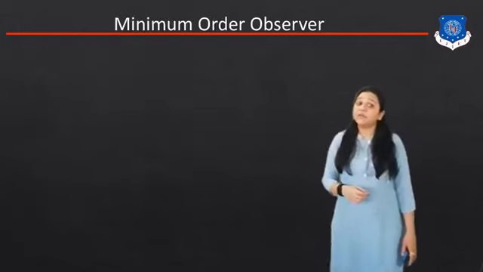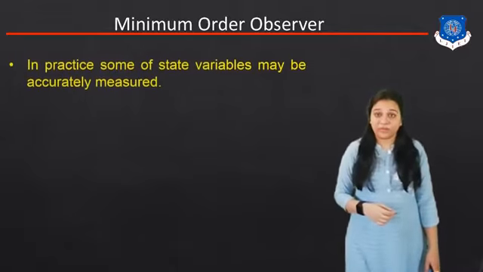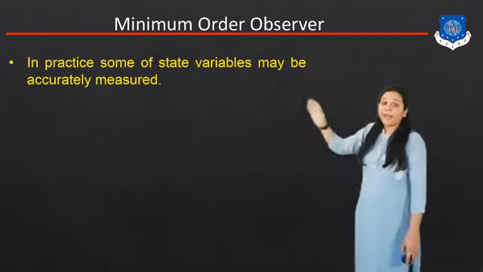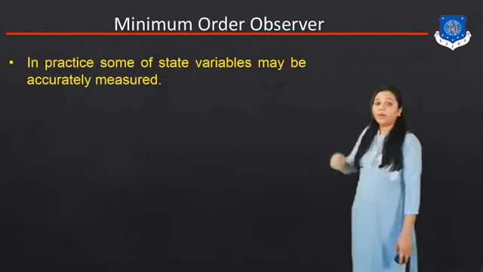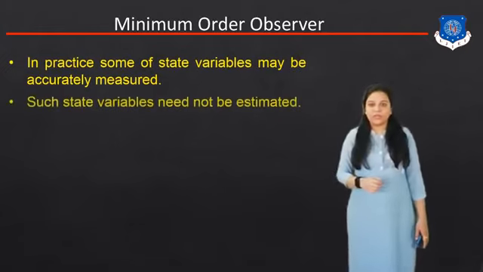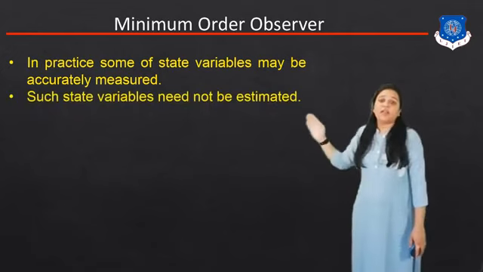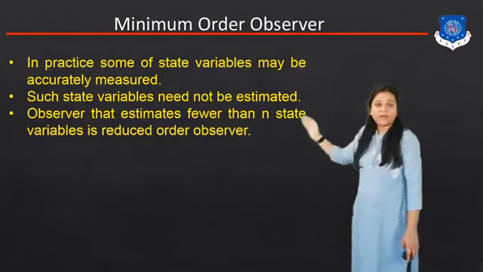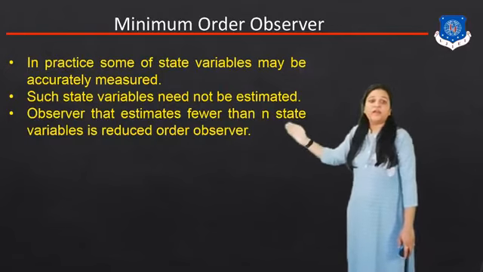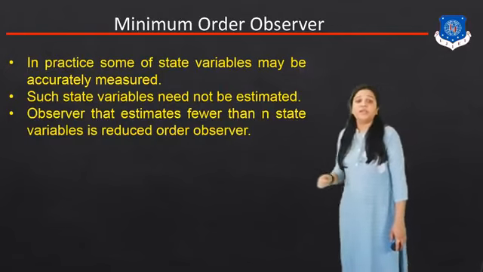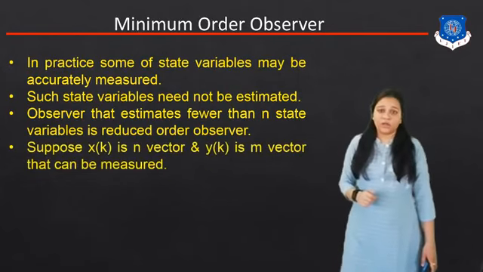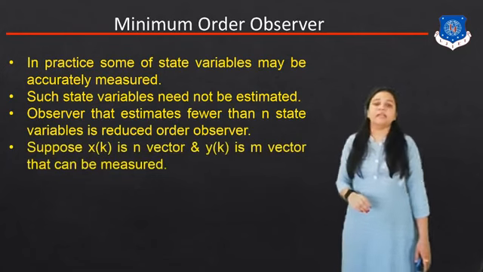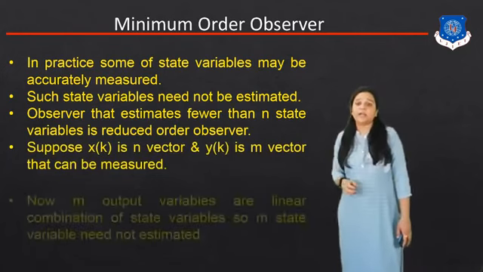Now, the next one is the minimum order observer. What is the fundamental of the minimum order observer? In practice, some of the state variables may be accurately measurable, but such state variables need not be estimated. So the observer that estimates fewer than n state variables is a reduced order observer. Suppose x of k is the n vector and y of k is the m vector that can be measured.